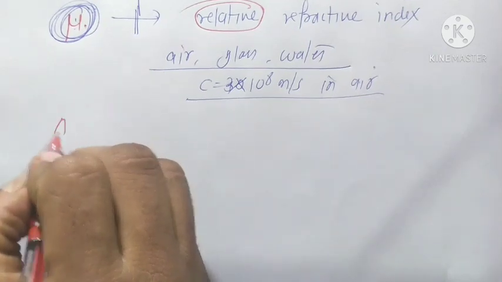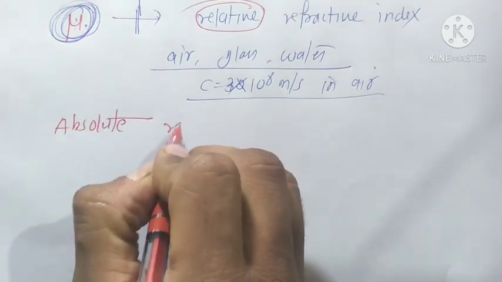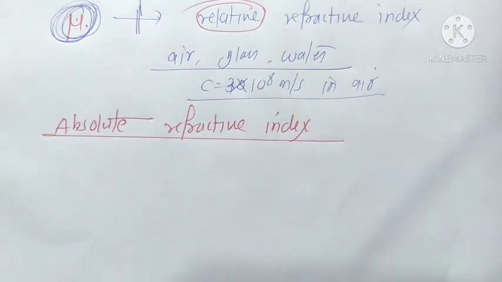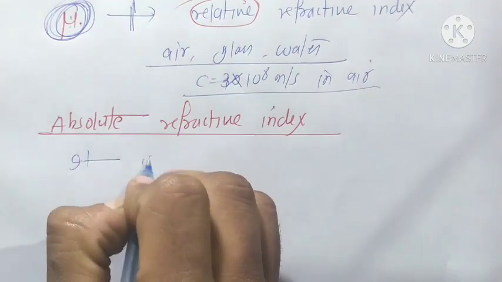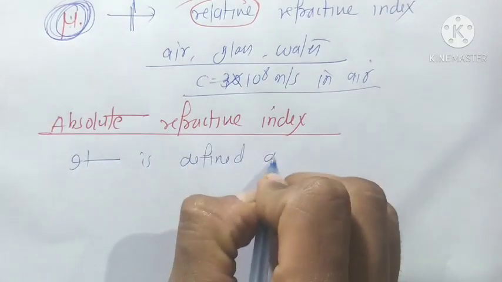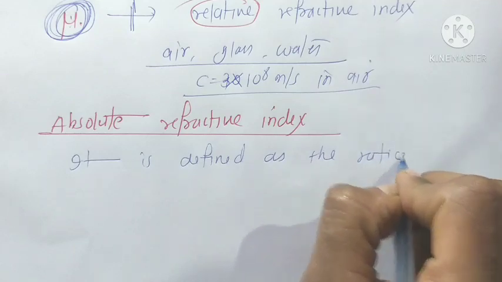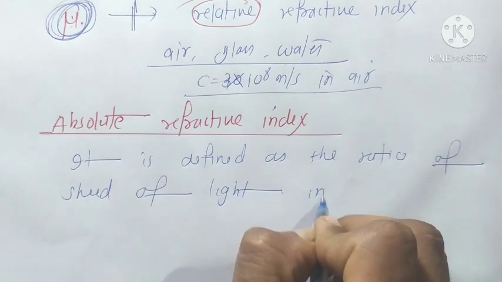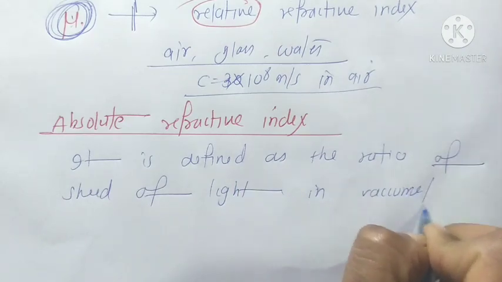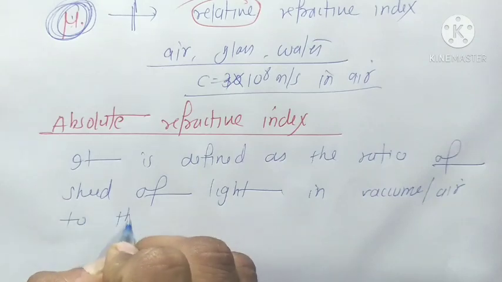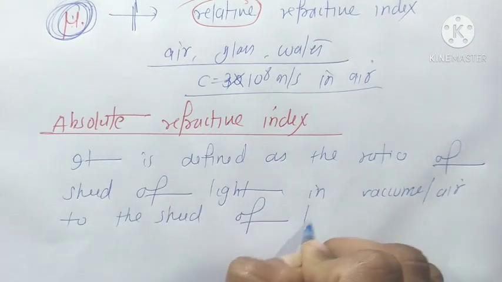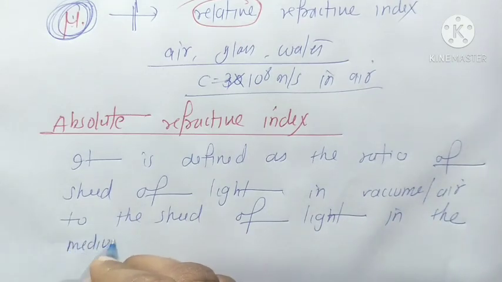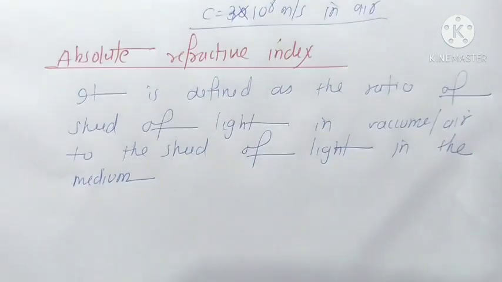So what is absolute refractive index? It is defined as the ratio of the speed of light in vacuum or air to the speed of light in the medium. It is denoted by n.